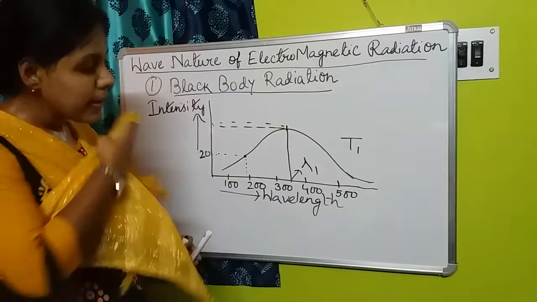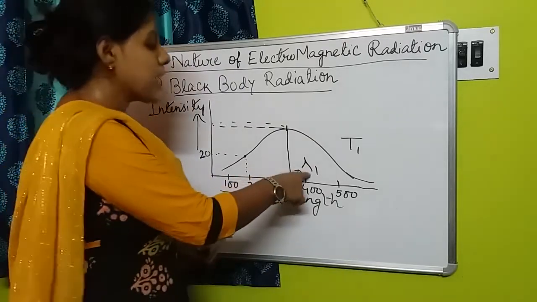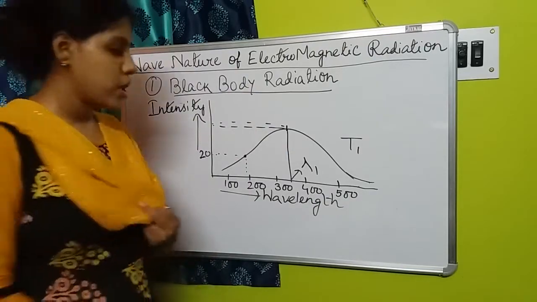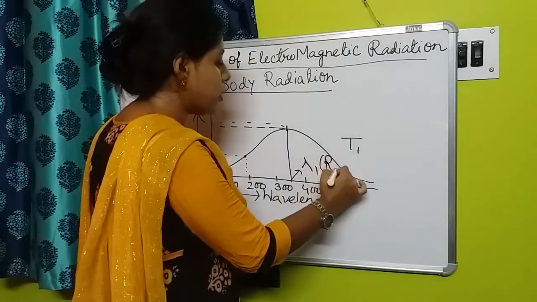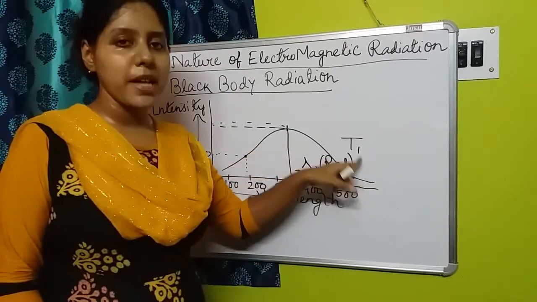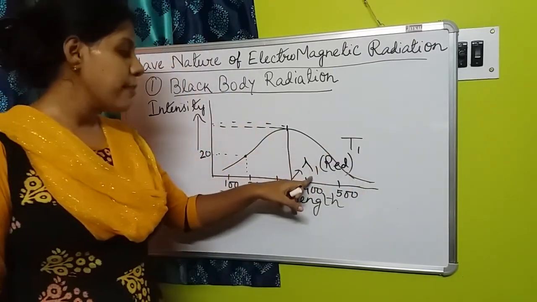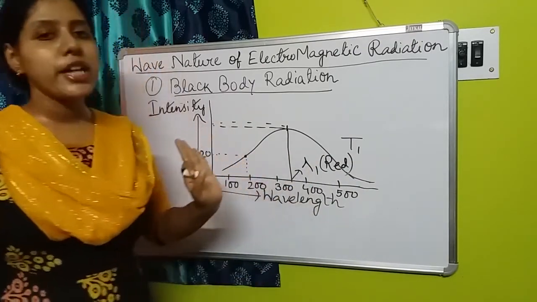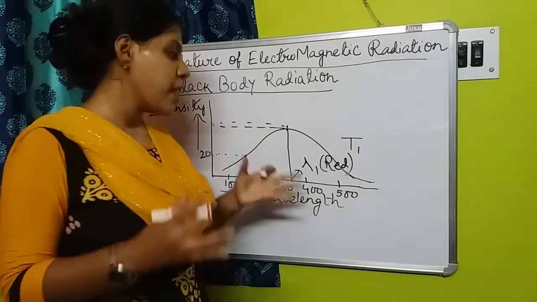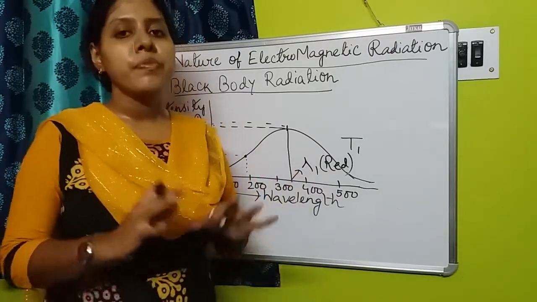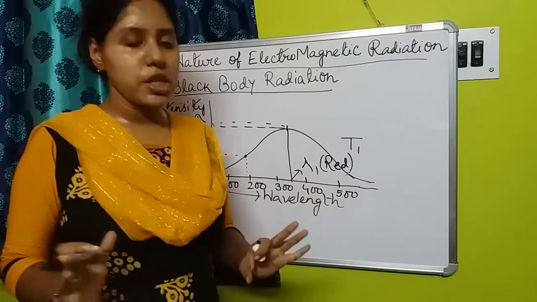Whatever the color is for lambda 1, we will see that color in maximum amount. Suppose the color for lambda 1 is red. So at the lowest temperature, T1, we would see the particles maximum in red colored light, and that's why that substance looks red.